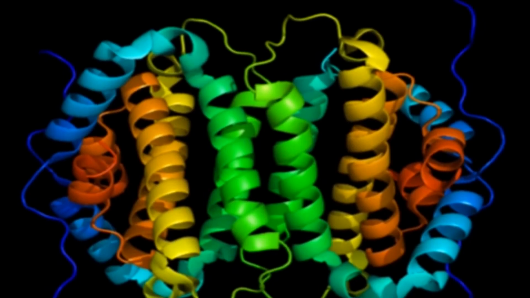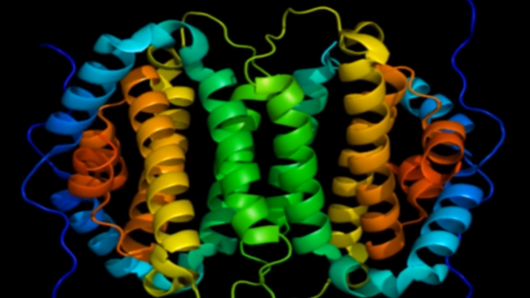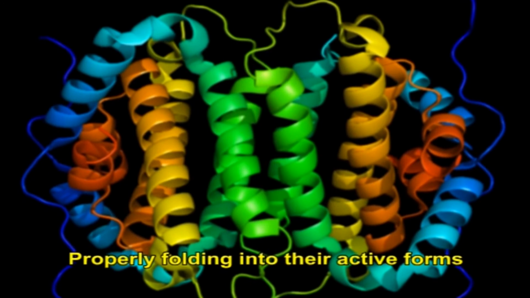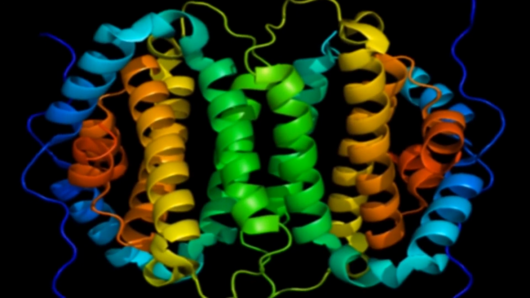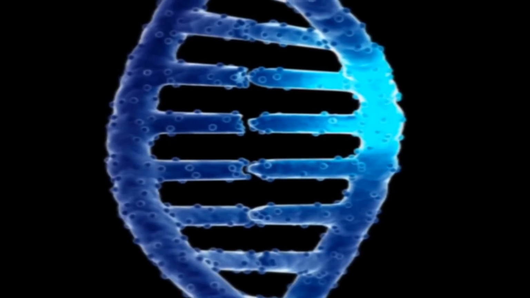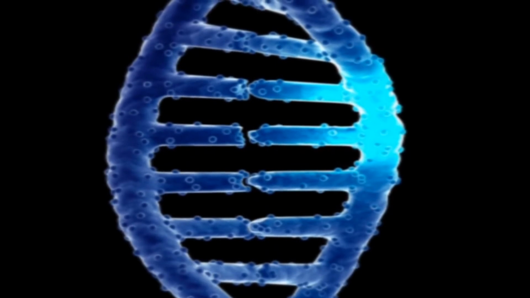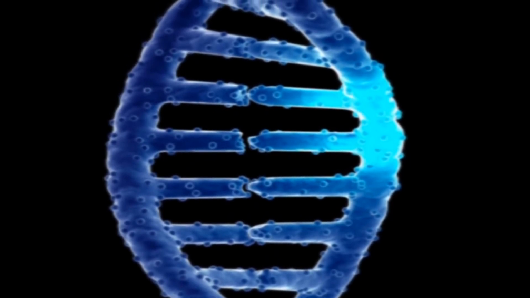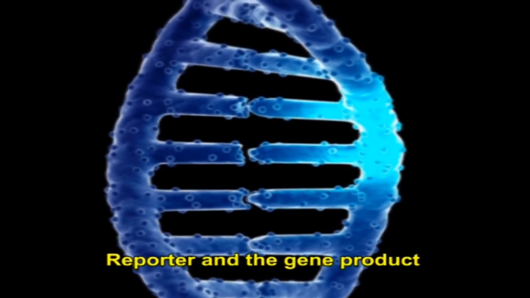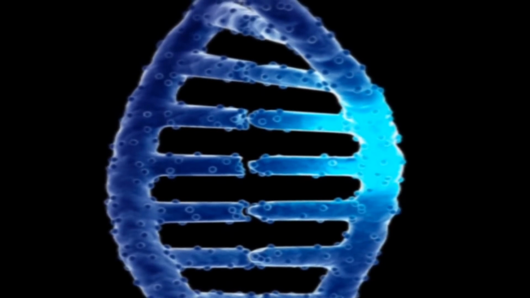In these cases, it is essential that both proteins be capable of properly folding into their active forms and also interacting with their substrates in spite of being fused. In producing the DNA construct, a segment of DNA coding for a flexible polypeptide linker region is generally included so that the reporter and the gene product will only negligibly interfere with one another.